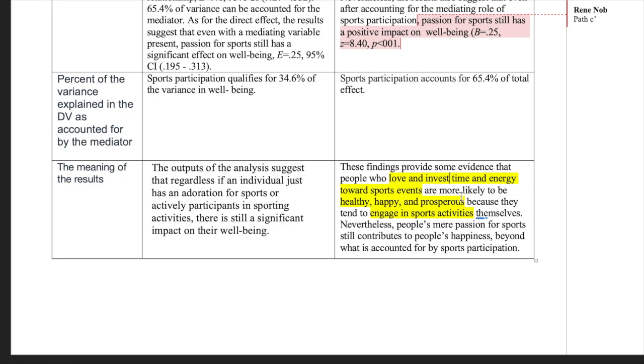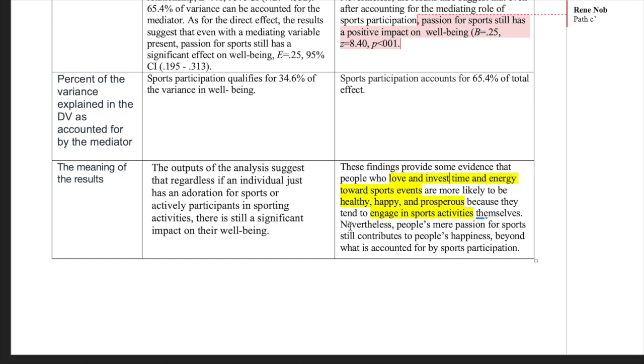So this is how I try to interpret the mediation or the indirect effect, saying that people who love sports have more well-being, partly because those who love sports also engage in sports themselves.